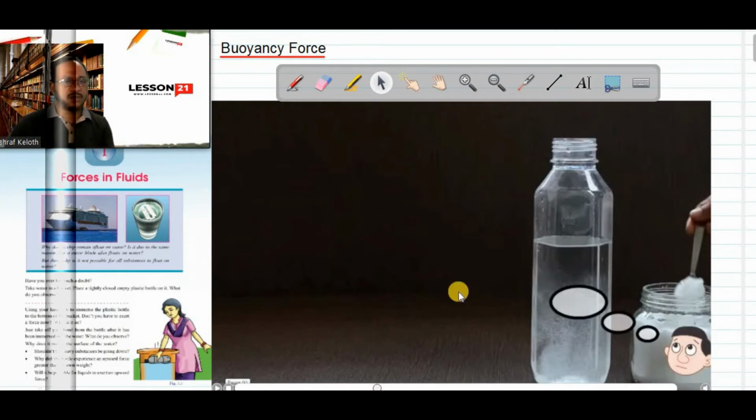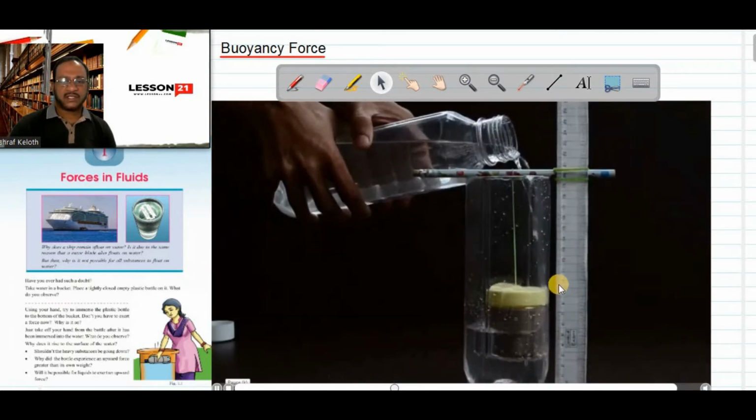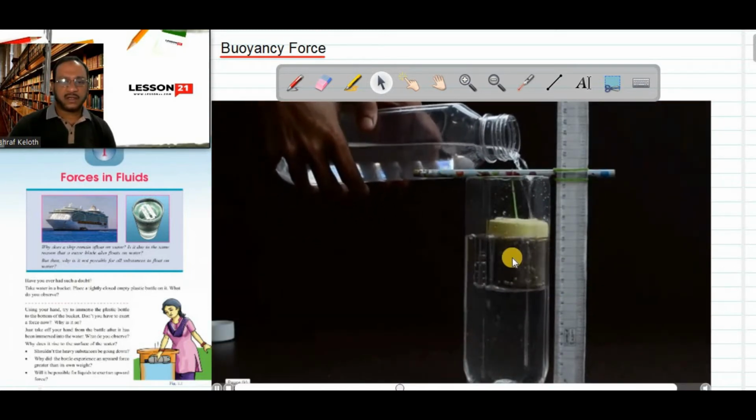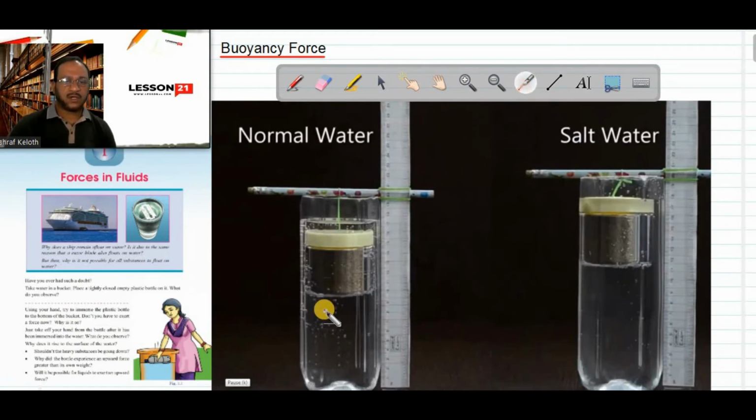Okay, see it. Here we are making a salt solution. Salt is added to water. That salt solution we are pouring into this. Now see here, this is with normal water. Into normal water we immerse the sand bottle. The sand bottle is immersed in normal water here, and here the sand bottle is immersed in salty water.